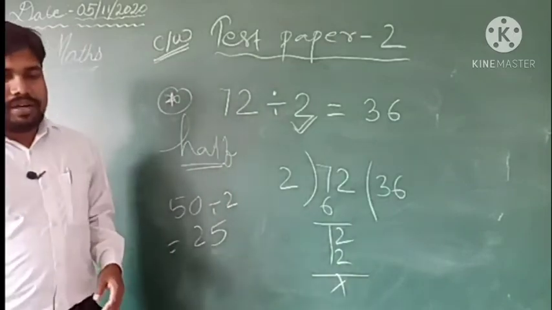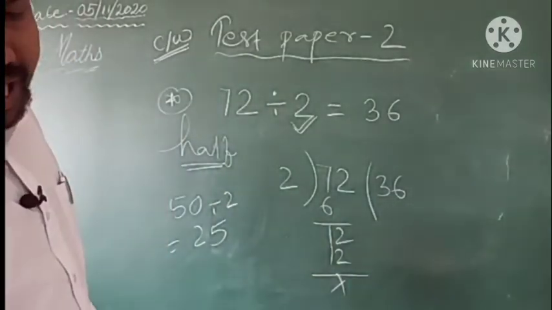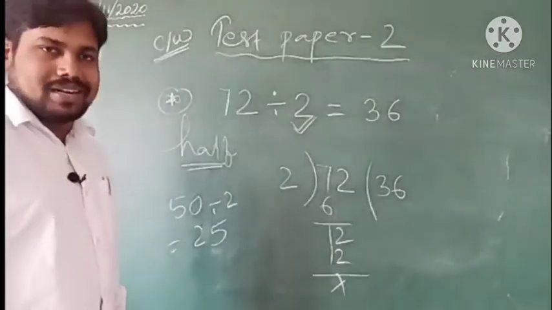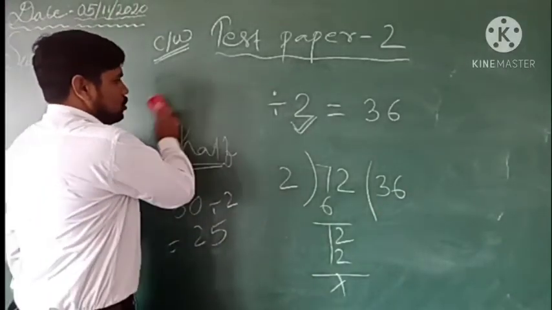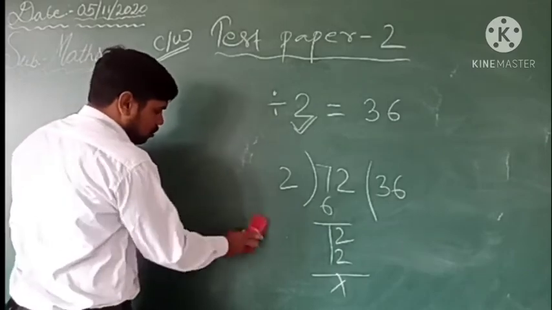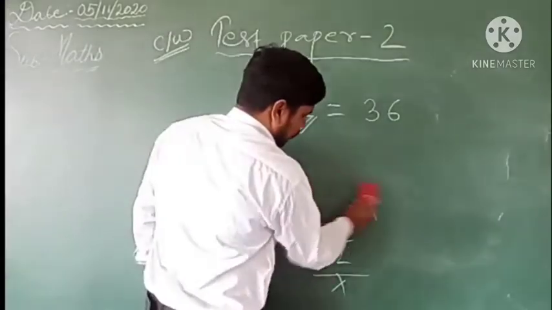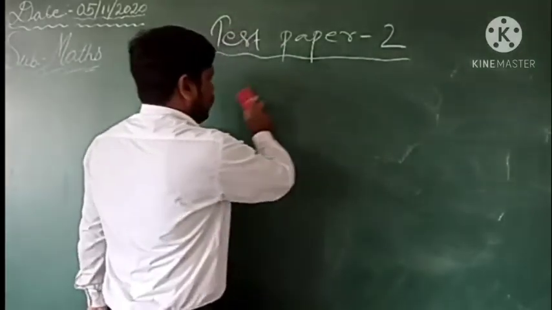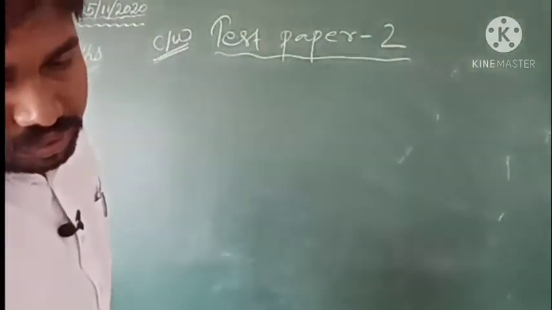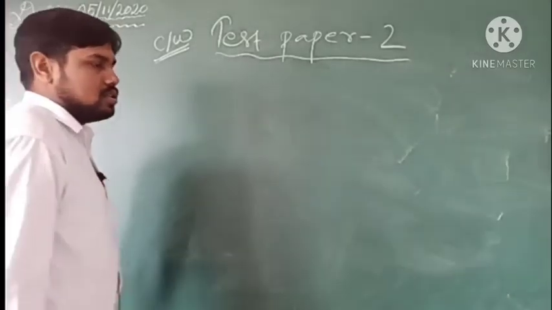After that, the next question which we have is on rupees. The number is given in rupees and you have to write it in paise. We have learned how to write rupees into paise, by just multiplying by 100, or simply, if the decimal is there, just removing the decimal.